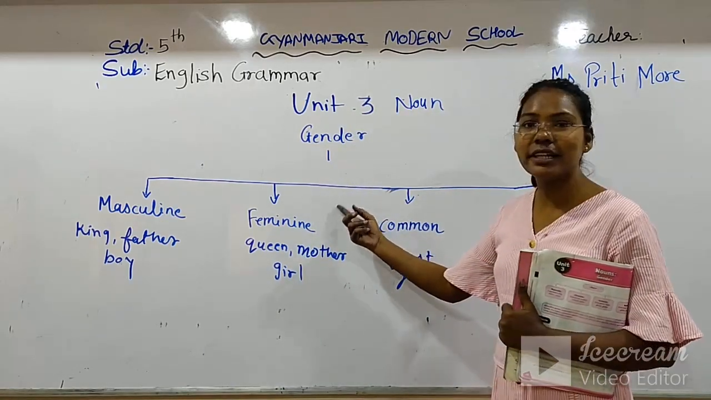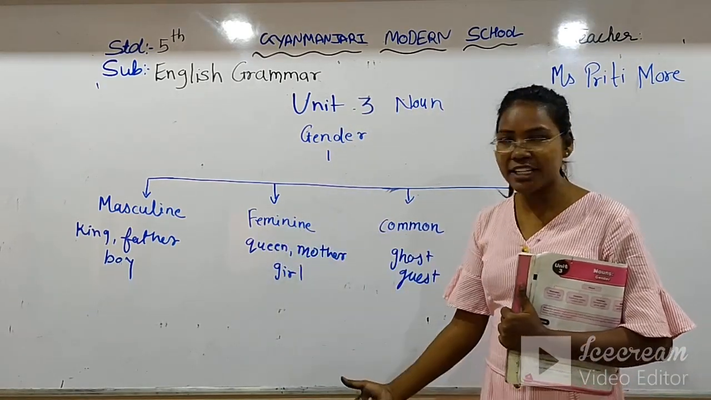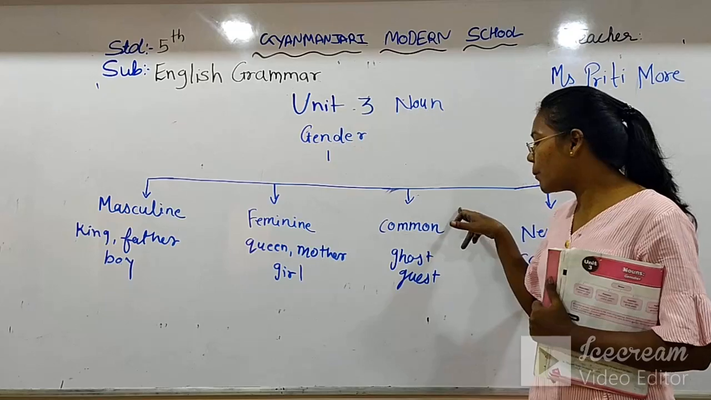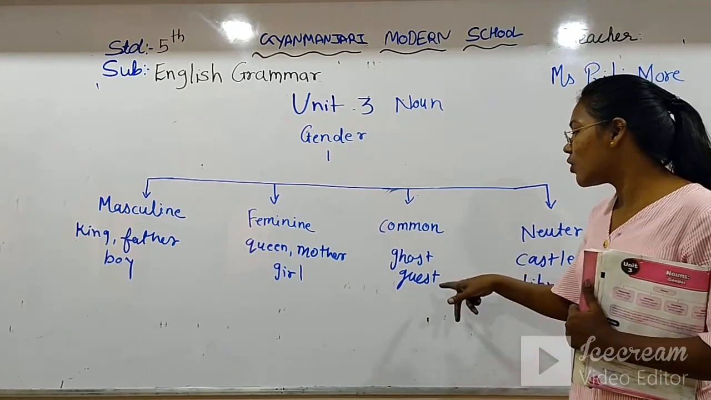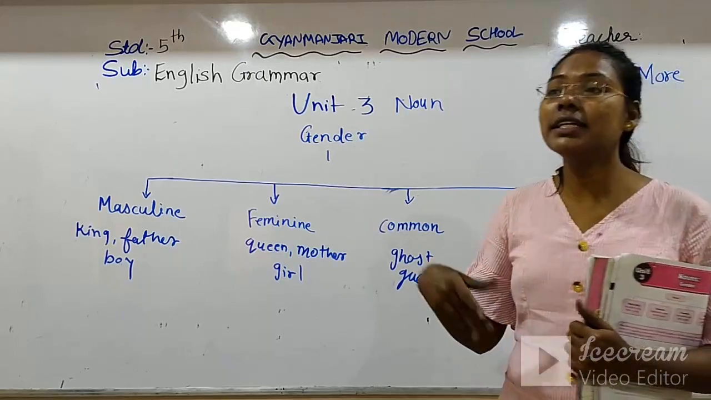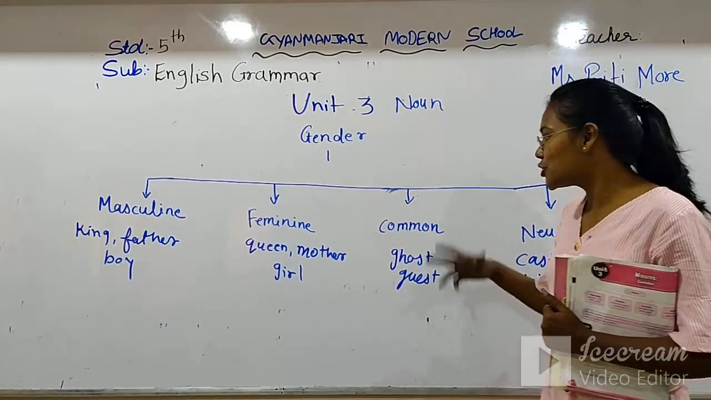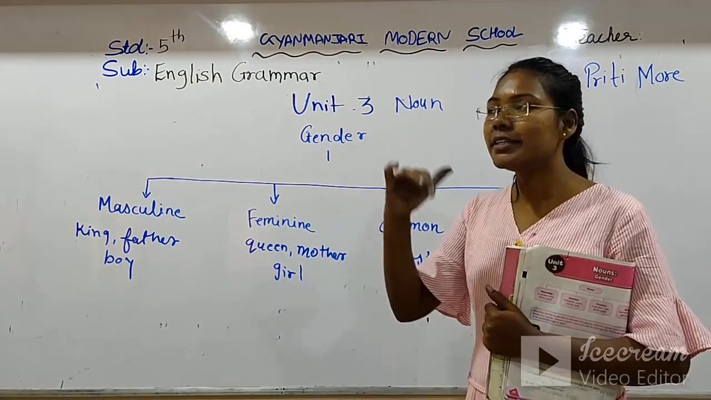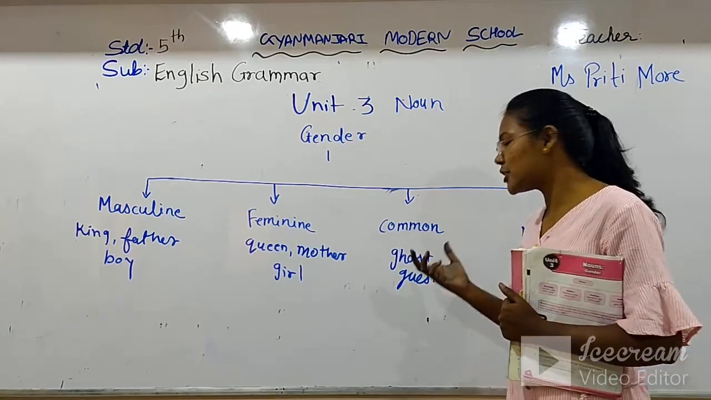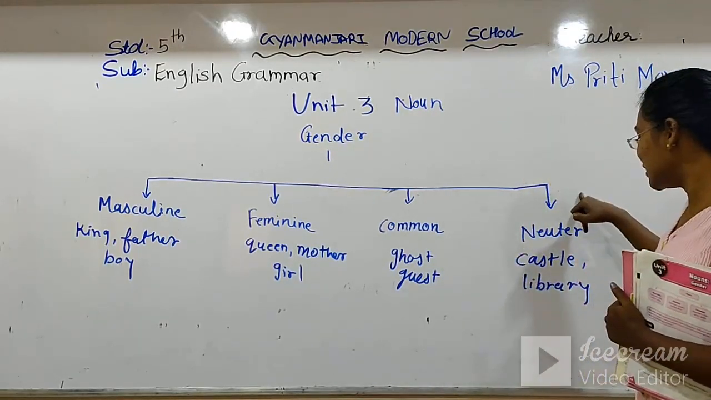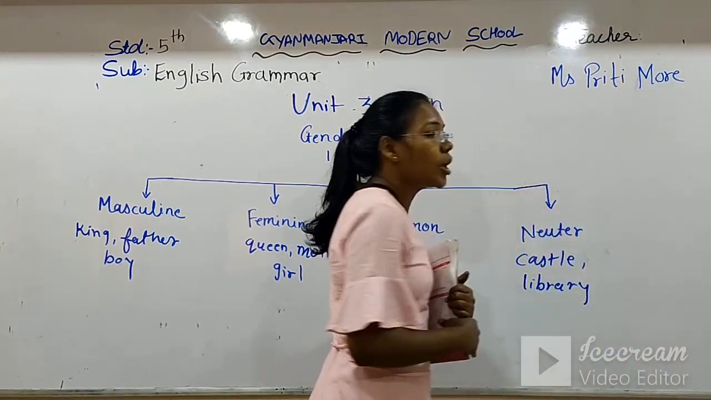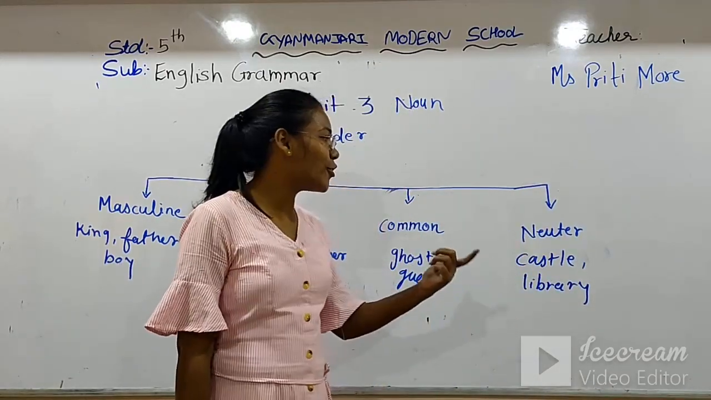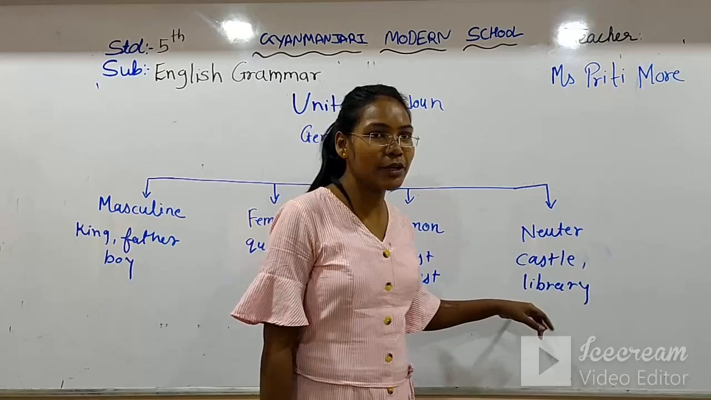And feminine gender refers to female, like queen, mother, and girl. In the common gender, we can see a guest, which we cannot imagine whether it is female or male. If guests are coming to our house, we cannot tell if it is male or female, so it can be both. The neuter gender is for non-living things, like desk, bench, hall, window, shoes, castle and library also.